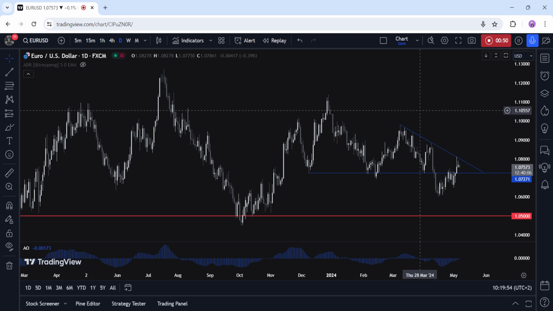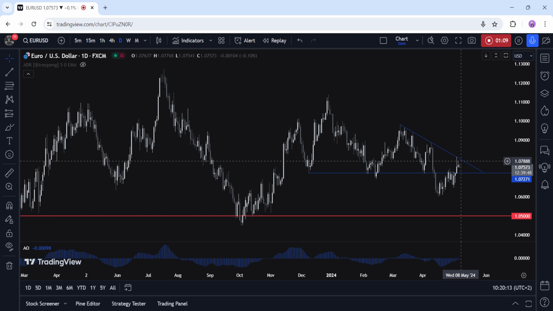Now the daily chart. We can see the EURUSD spiked into this key trend line around the 1.08 handle following the soft US NFP report. The price eventually got rejected from the trend line and the market faded the spike as the data didn't change much and we still have the US CPI risk ahead.